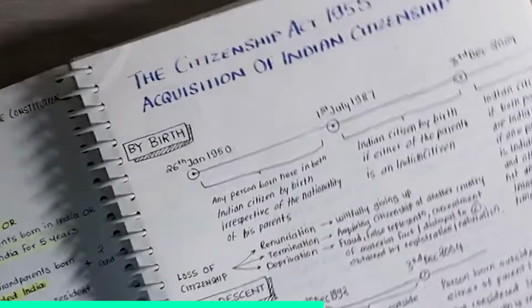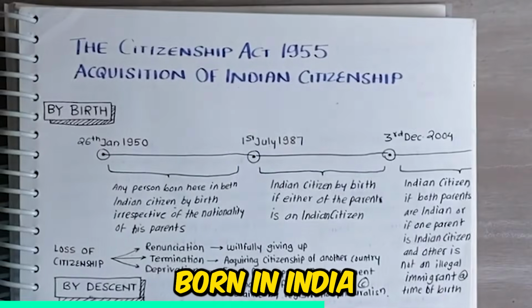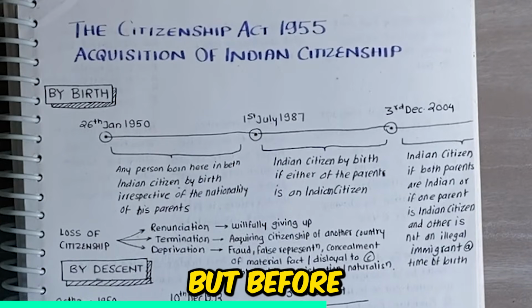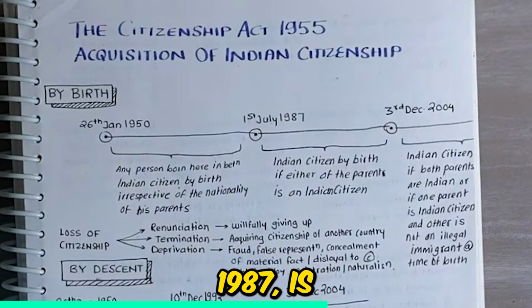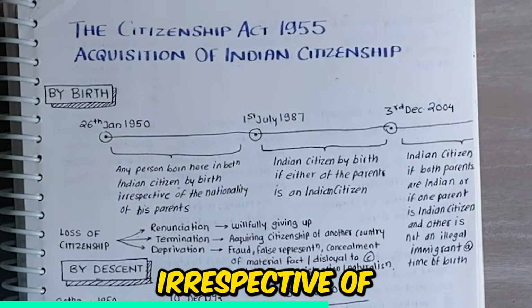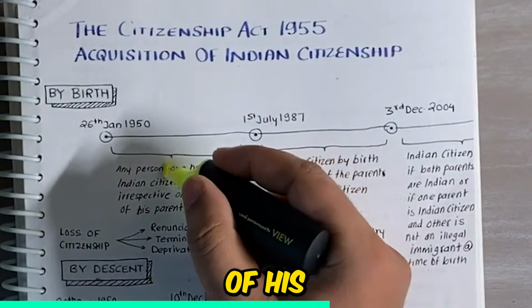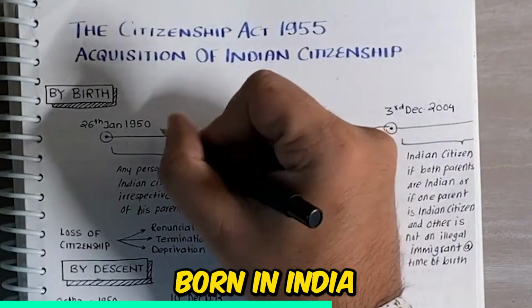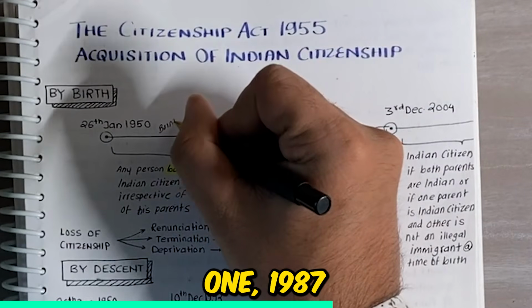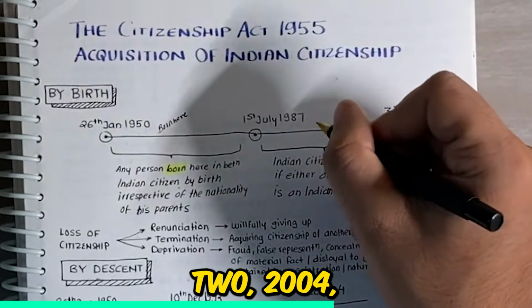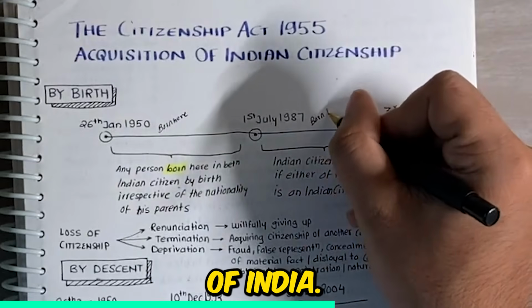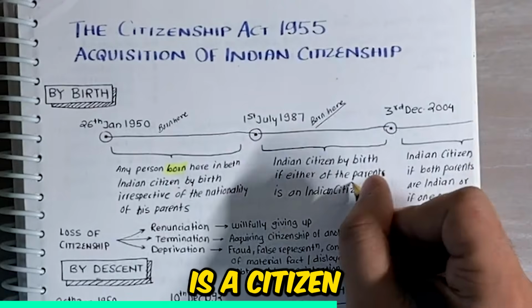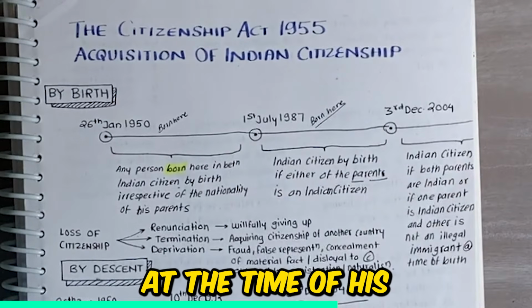By birth. Every person born in India on or after January 26, 1950, but before July 1, 1987, is an Indian citizen irrespective of the nationality of his or her parents. Also, every person born in India between July 1, 1987 and December 2, 2004 is a citizen of India given either of his or her parent is a citizen of the country at the time of his or her birth.